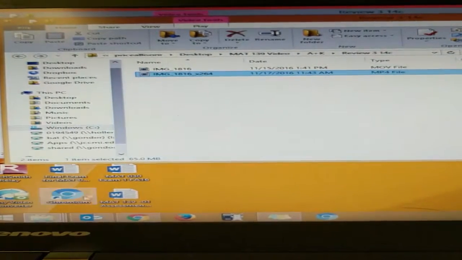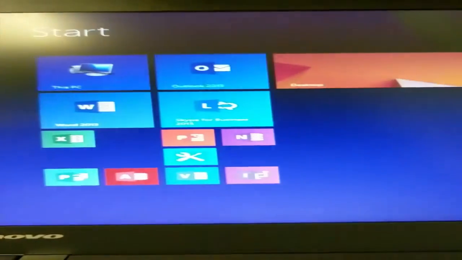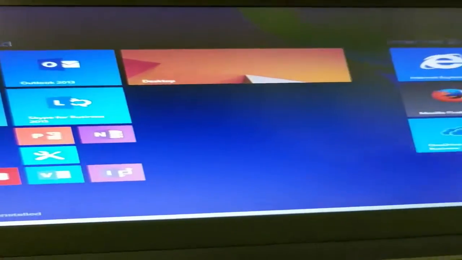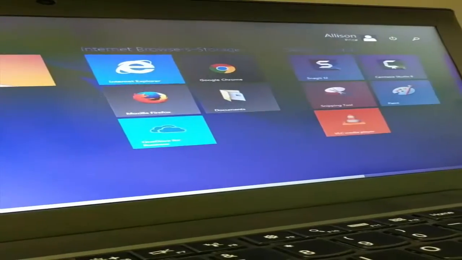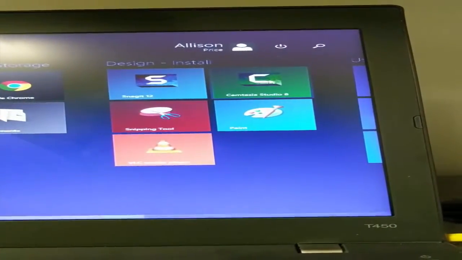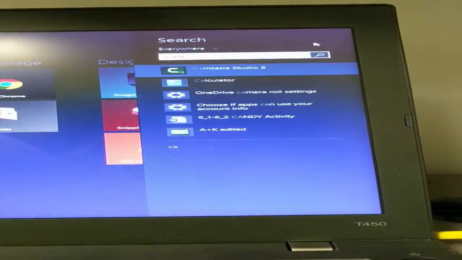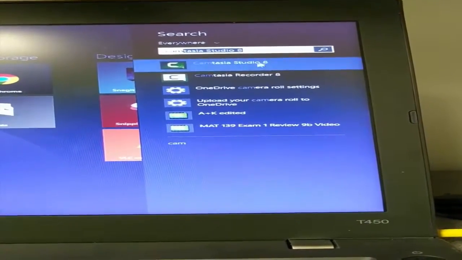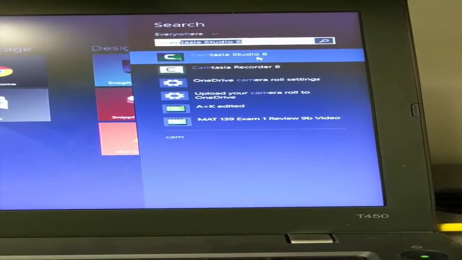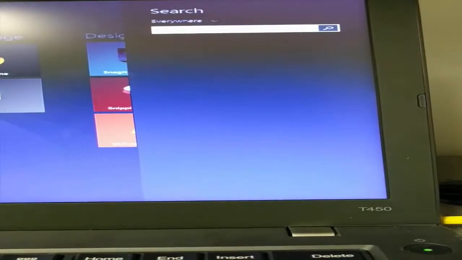The next thing to do is open Camtasia. So if you're on a JC computer, if you click on the Start menu, you might already see Camtasia over here in the Design menu. If it doesn't show up in the Design menu, you can search for it. So search for Camtasia and go ahead and run it. If Camtasia does not show up on the computer, you do have the option to install it. So let's look at installing it first.